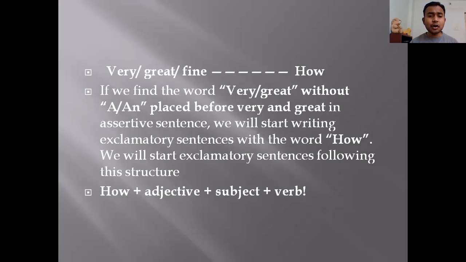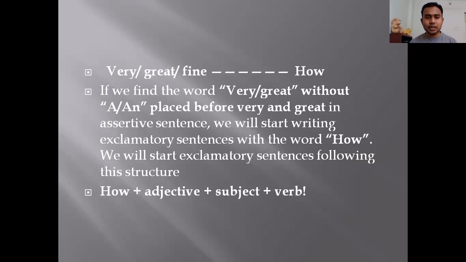So if a or an is not used, if the sentence has very or great or fine, but a or an is not written, then you should not start the sentence with what. In this case we have to use how. So dear students, when do we have to use how? When the sentence has got very or great or fine in it, but there is no article a or an.